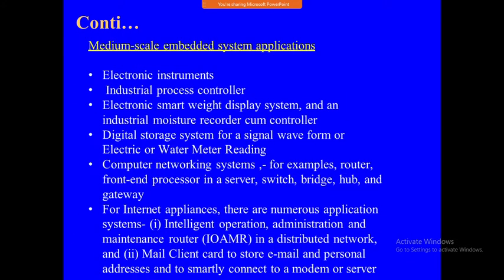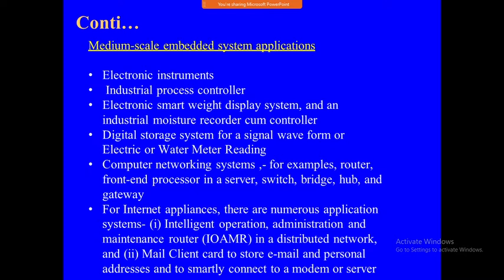We'll move to the next one: medium scale embedded system applications. Electronic instruments, industrial process controller, electronic smart weight display system, industrial moisture recorder cum controller, digital storage system for a signal waveform or electric or water meter readings, computer network systems, routers, hubs, switches, bridges, gateways, internet appliances.